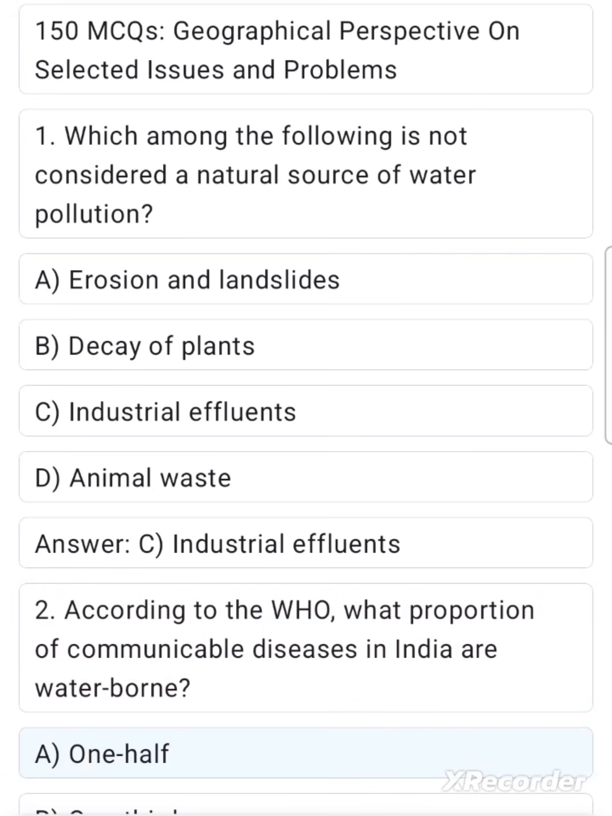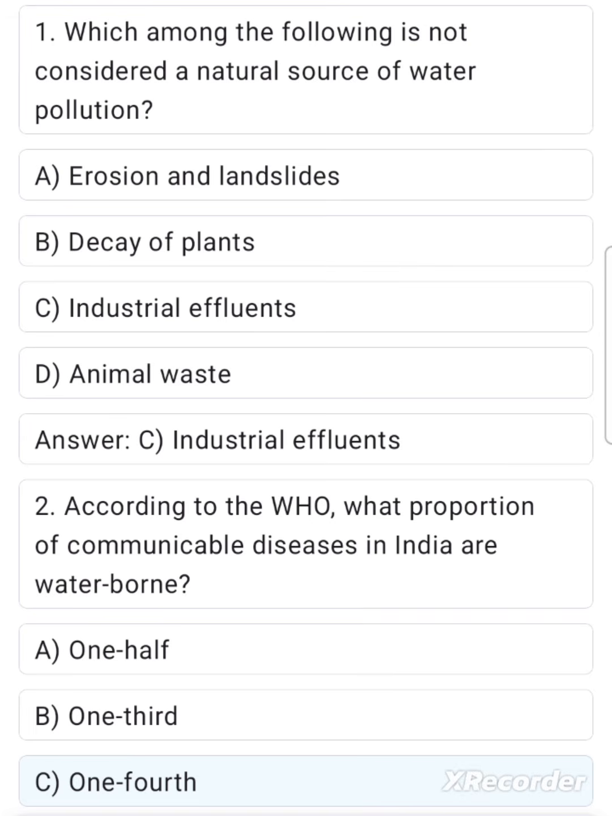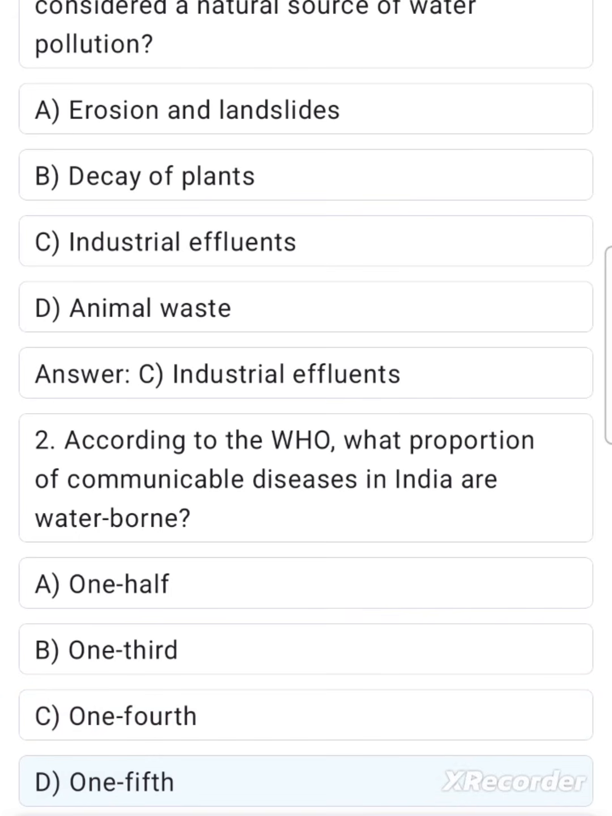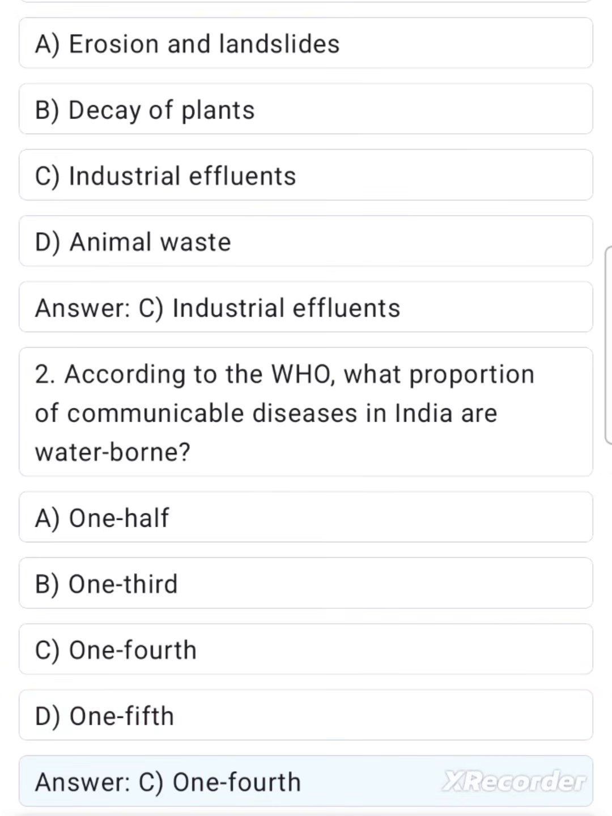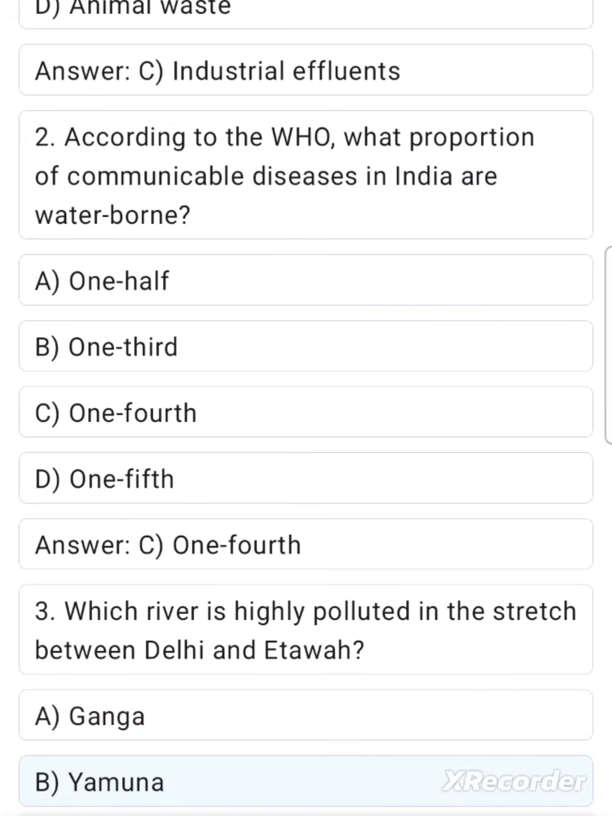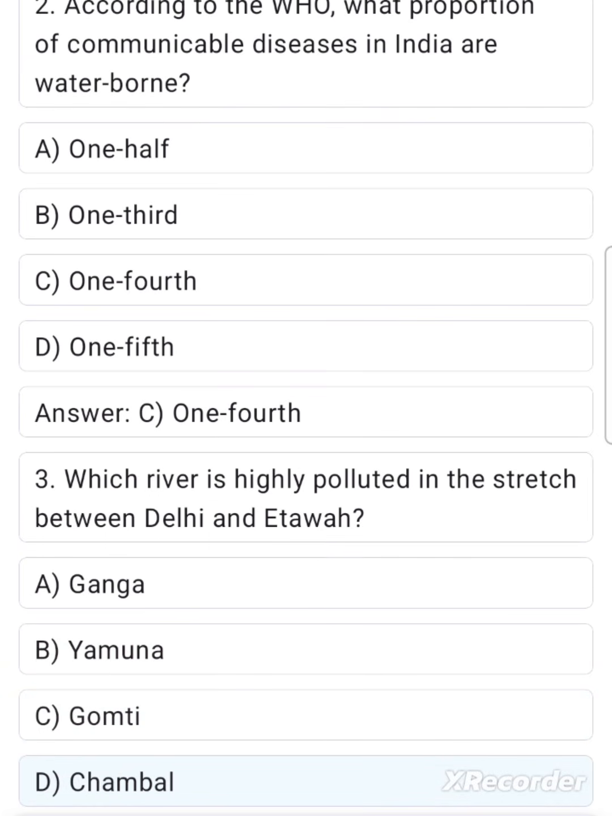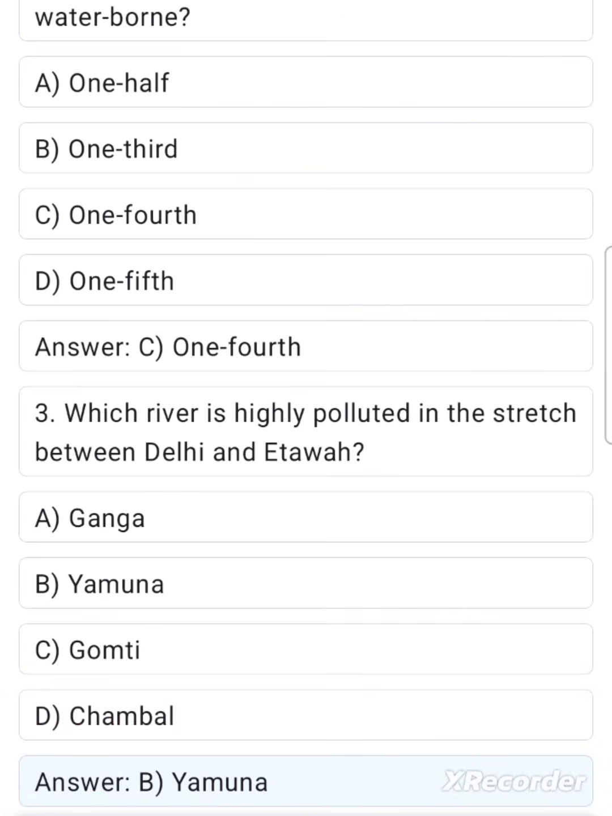2. According to the WHO, what proportion of communicable diseases in India are waterborne? A. 1/2. B. 1/3. C. 1/4. D. 1/5. Answer: C. 1/4. 3. Which river is highly polluted in the stretch between Delhi and Etawah? A. Ganga. B. Yamuna. C. Gomti. D. Chambal. Answer: B.